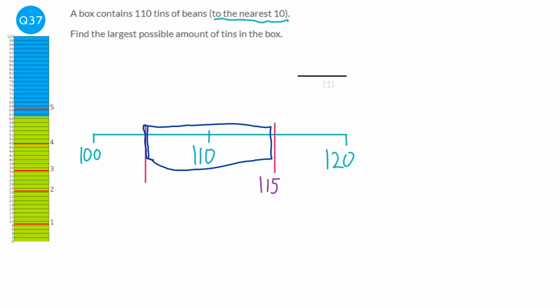All the numbers that would have rounded to 110 would have been 105, 106, 107, 108, 109, 110, 111, 112, 113, 114, which would be here. But if it was 115, it would have rounded to 120. So 114 is the biggest number it could have been before rounding to 120, and we know it didn't round to 120 because in the question it says it's 110 to the nearest 10. So our answer is 114.